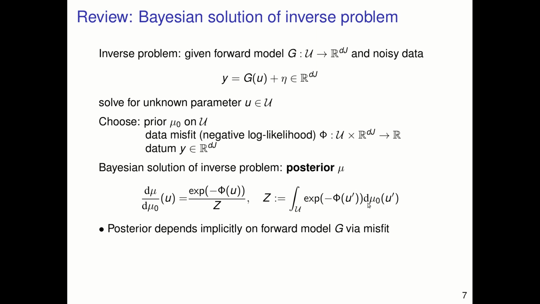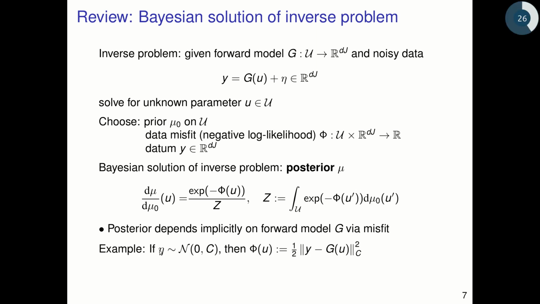You can't see it at the moment, but if we consider the example where the noise eta is a Gaussian random variable with mean 0 and covariance C, then the misfit phi of u is nothing other than half of the squared C-weighted quadratic norm.